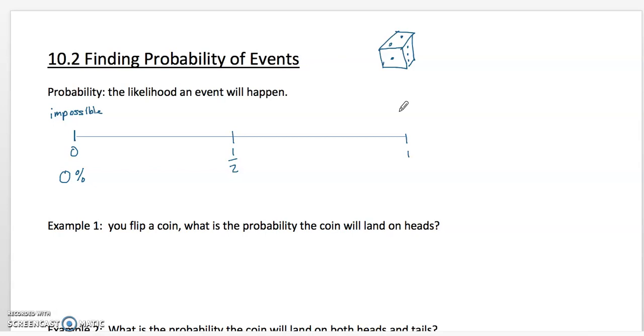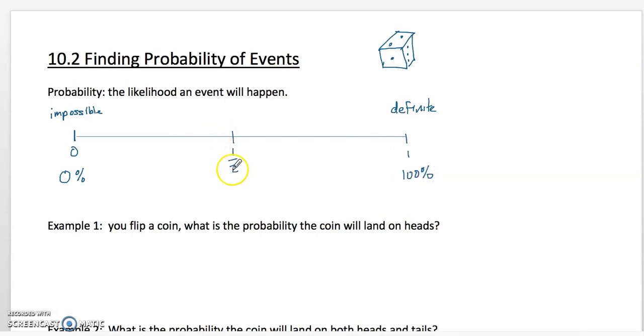So an integer is something like 0, 1, 2, 3, 4, 5, 6, 7, 8, 9, 10. Well, that's definitely going to happen because all the numbers on a standard number cube, 1, 2, 3, 4, 5, and 6, are integers. So that's definitely going to happen. There's a 100% chance that's going to happen.